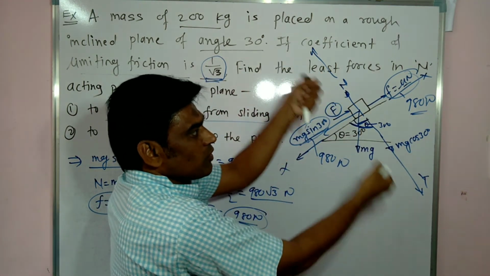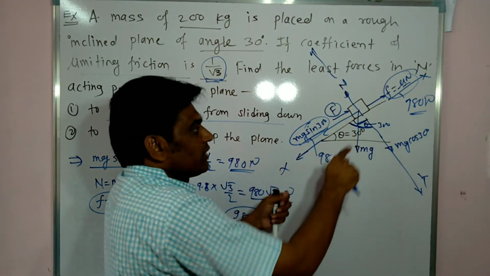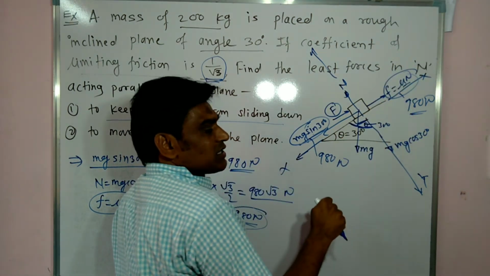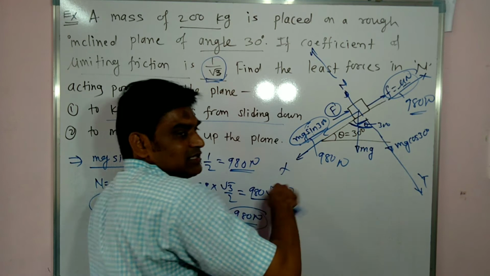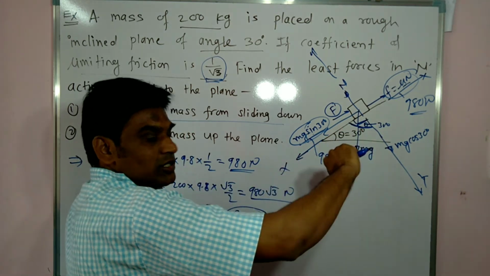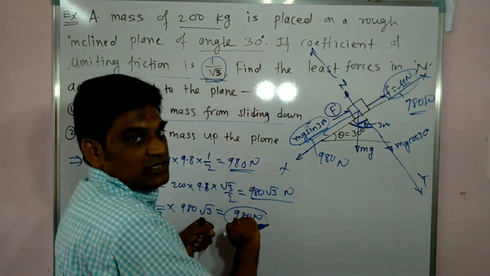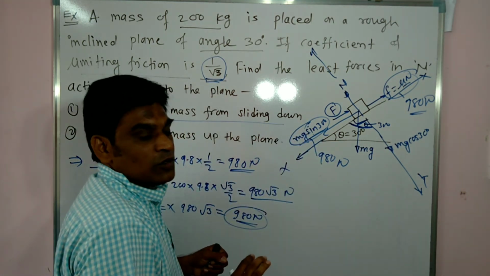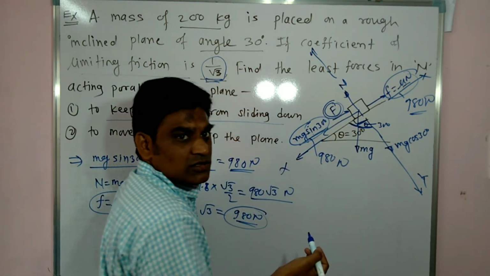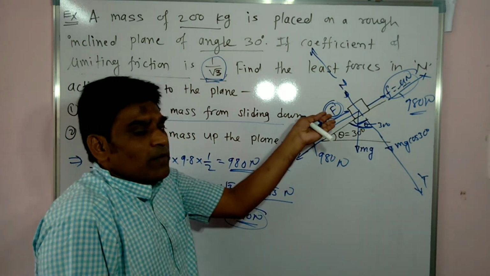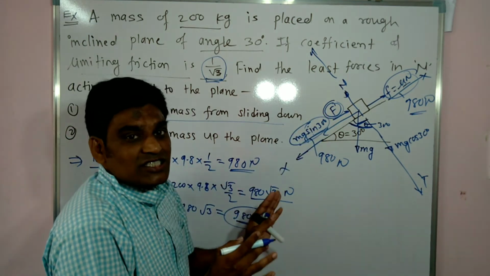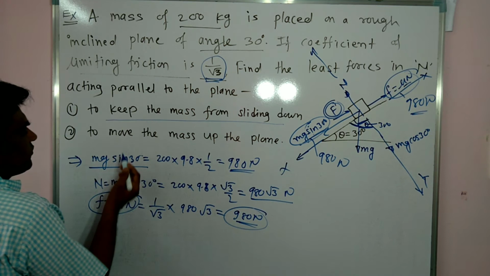So there is no question of this kind of motion. Now this 980 is acting on this side, and this 980 is acting in this direction. So these two balance each other, and there is no question of movement of the body in this direction or in this direction. The body is stationary. So how much is this force? 0, because there is no need to apply additional force, since the body is already stationary, and that is what they are asking.